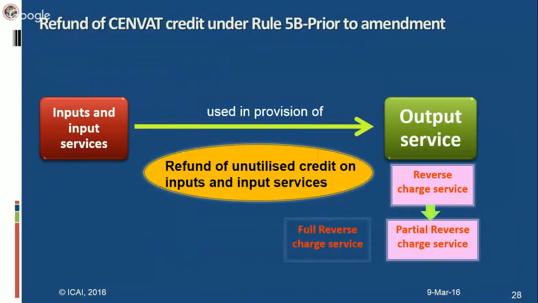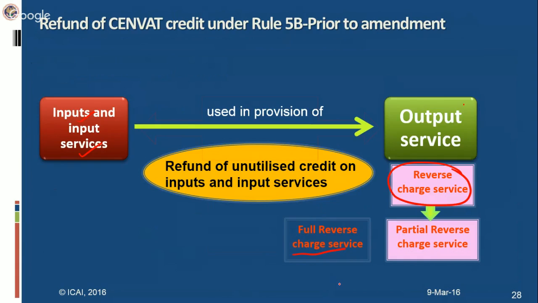Next is the refund of CENVAT credit under Rule 5B. Now, under Rule 5B, what refund is available? Let us understand that. Whenever an output service is provided, we use certain inputs and input services for provision of this output service. Now, if this output service is a reverse charge service, then it is quite possible that the output service provider is not able to fully utilize the credit of inputs and input services. He may not be able to utilize it because, in case of full reverse charge,